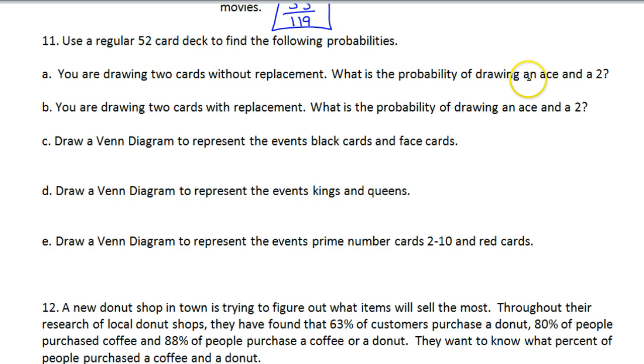The probability of drawing an ace and a 2